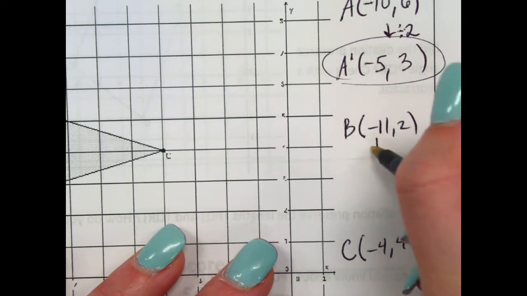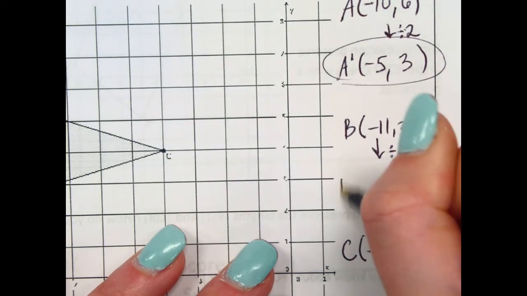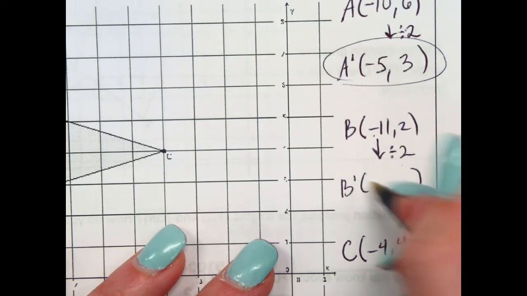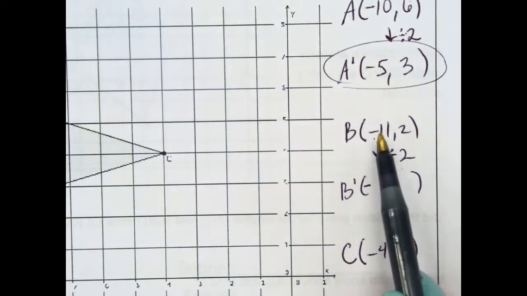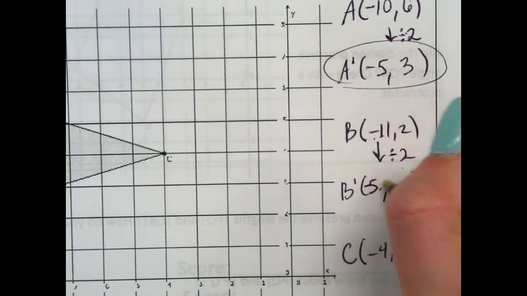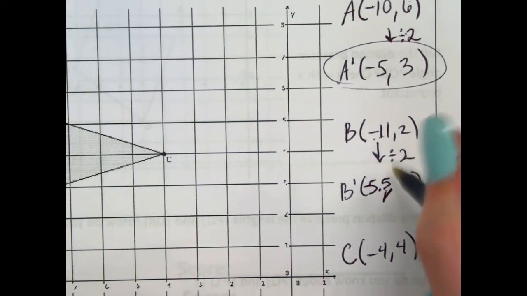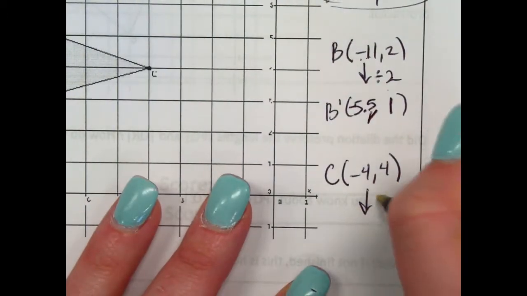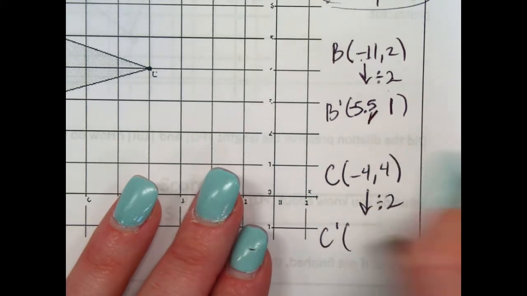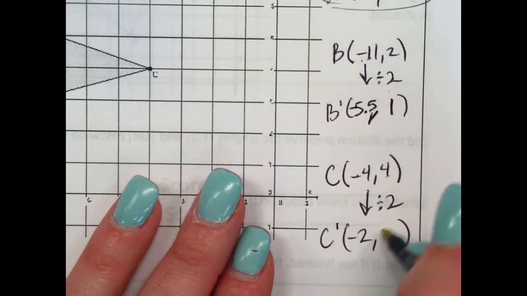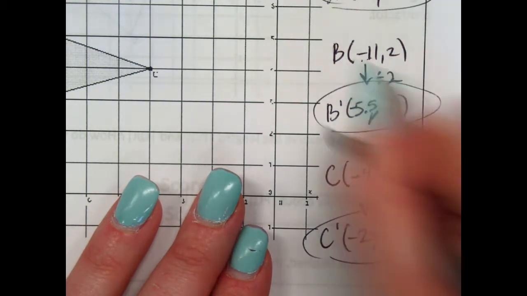For B, we're also dividing by 2 to get B prime. -11 divided by 2, I know that's going to be negative. 11 divided by 2: 10 divided by 2 is 5, and then an extra 1, so it's -5.5. 2 divided by 2 is 1. And lastly, C, we're still dividing both of those by 2. We get C prime: -4 divided by 2 is -2, and 4 divided by 2 is 2. So there's our 3 points.